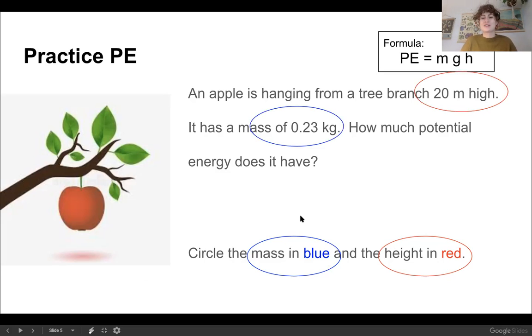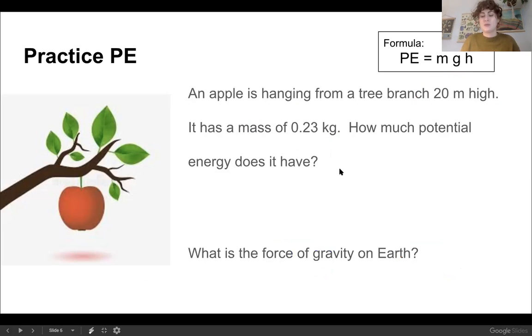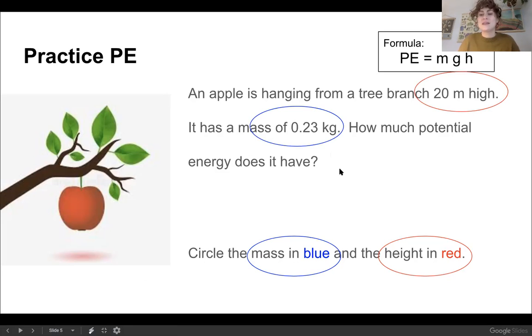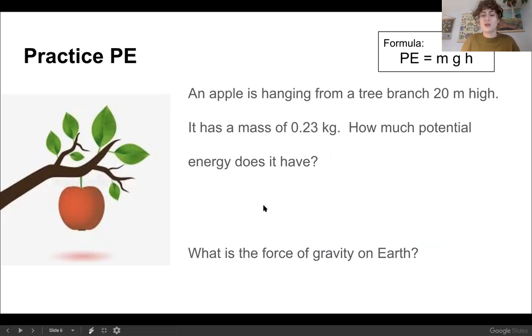So the correct answer is the mass, using some context clues, has a mass of 0.23 kilograms. You should circle 0.23. The height is 20 meters high. So 20 is what we're going to use for H. What is the force of gravity on Earth? Do you remember the number I gave you 2 slides ago for the force of gravity on Earth? Remember, it's 9.8.